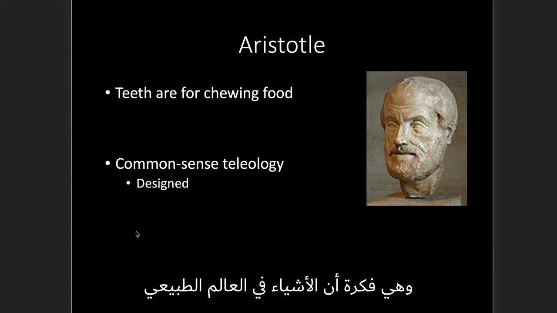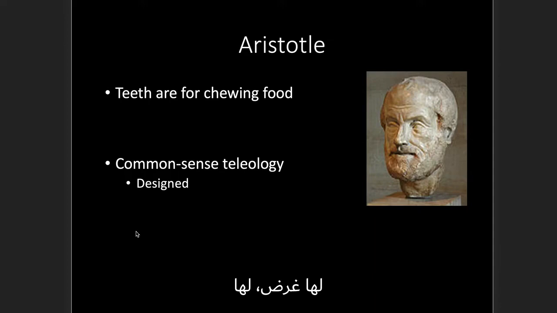Teleology is this idea that things in the natural world have a purpose, have a goal, an objective, or what philosophers refer to as a final cause. He would be comfortable with this statement that teeth are for chewing food. When you see this infinitive form of the verb, it indicates a goal or a purpose. For chewing. Teeth are for chewing. This is their purpose.